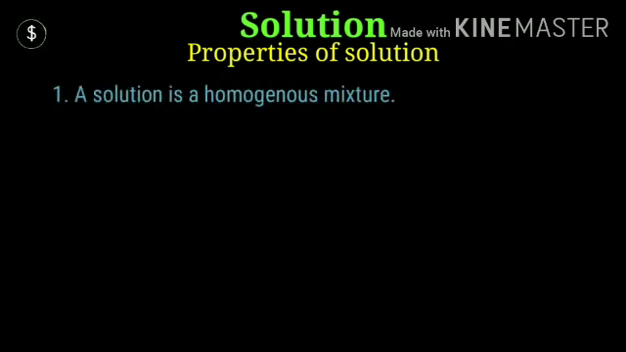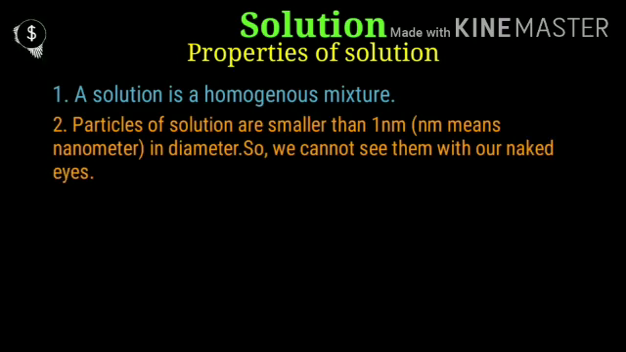Now we will study the properties of a solution. A solution is a homogeneous mixture. It means homogeneous means all the components are mixed properly to make a single phase. Number 2, particles of a solution are smaller than 1 nanometer. Here nm is written, it means nanometer in diameter. So we cannot see them with our naked eyes.